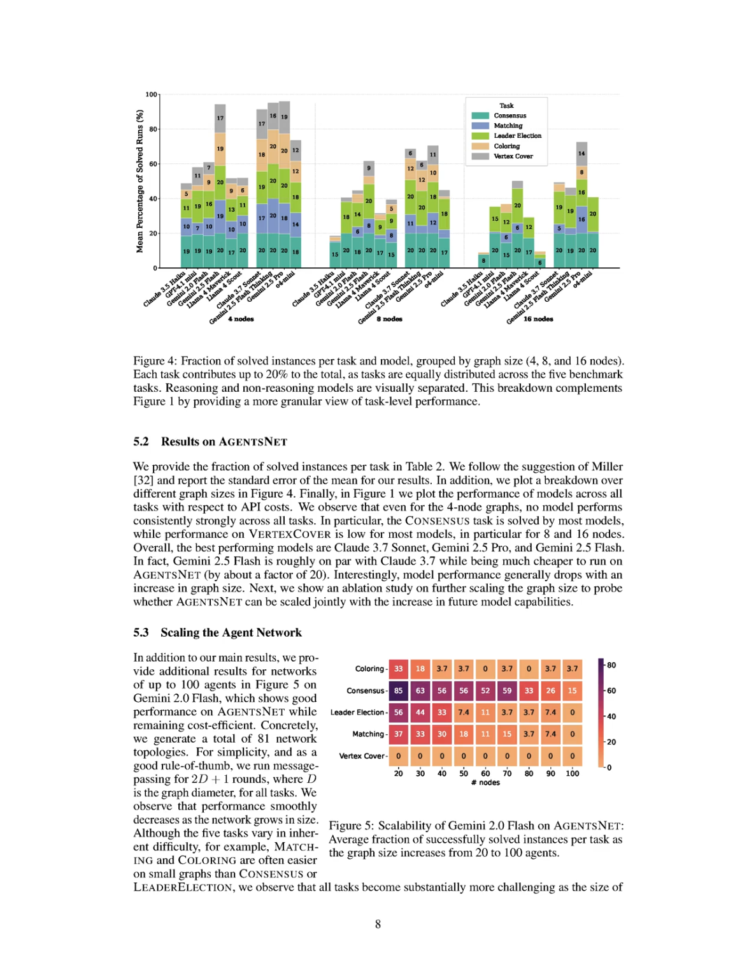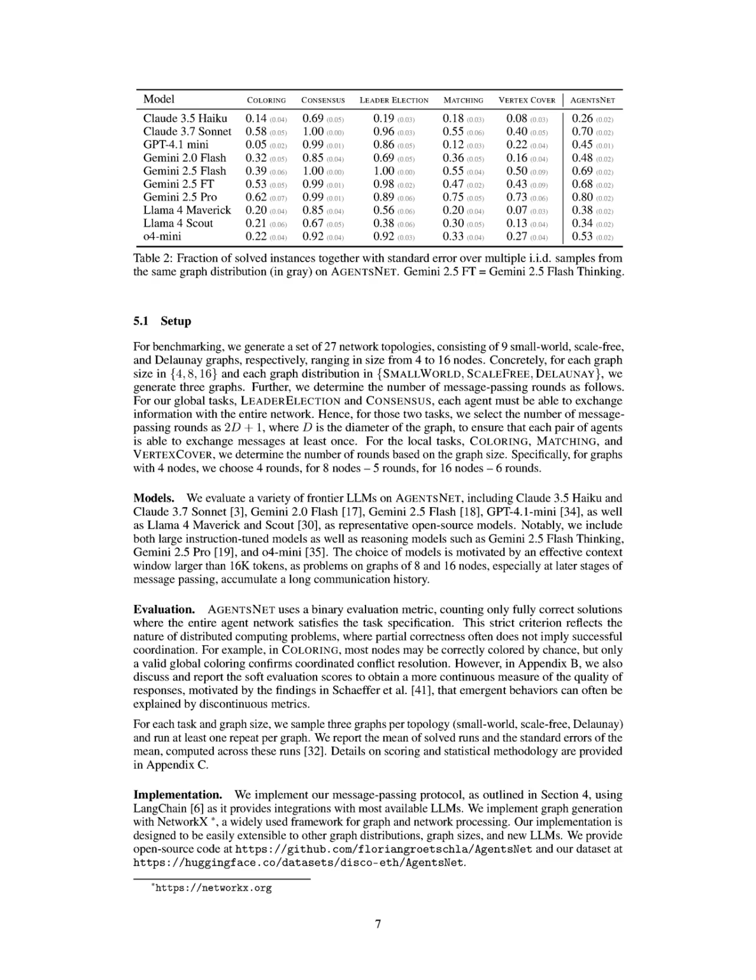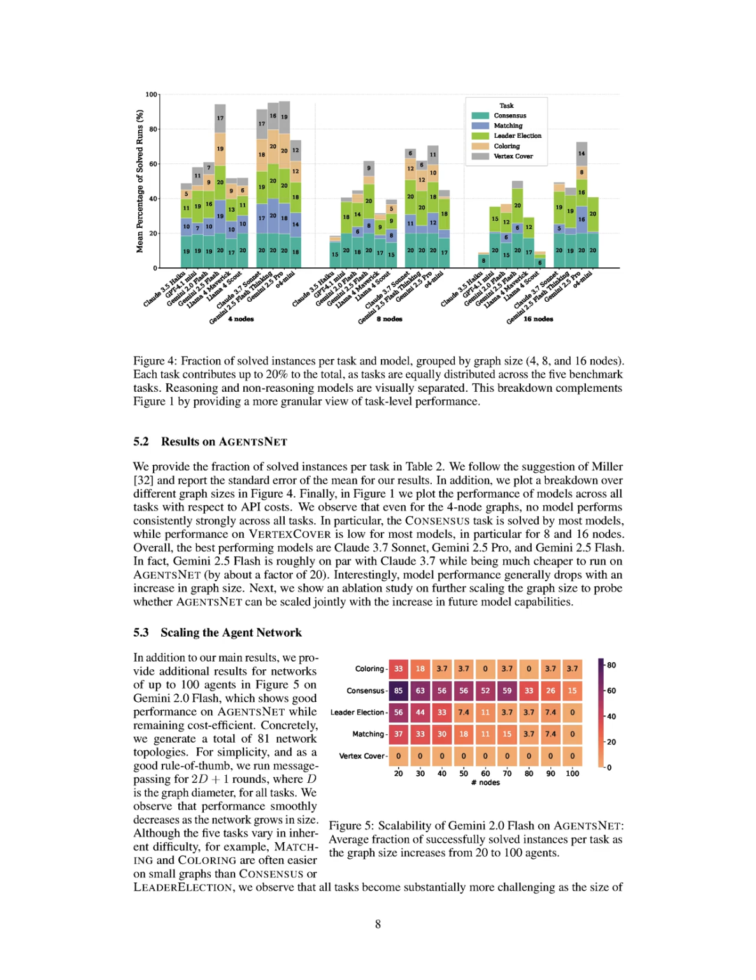The benchmark revealed that no model consistently excelled across all tasks, with performance generally declining as graph size increased, particularly for the VERTEXCOVER task. Notably, the best-performing models were Claude 3.7 Sonnet, Gemini 2.5 Pro, and Gemini 2.5 Flash, with Gemini 2.5 Flash being more cost-efficient while maintaining competitive performance.